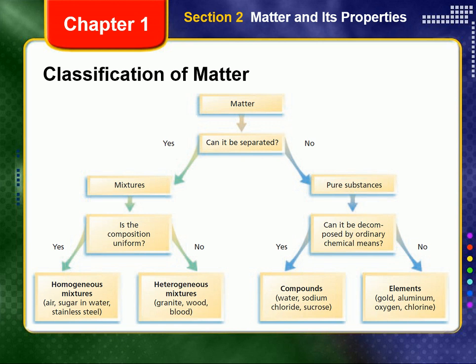They can vary in composition and properties from sample to sample, and sometimes from one part of a sample to another part of the same sample. All matter, whether it is a pure substance or a mixture, can be classified in terms of uniformity of composition and properties of a given sample. Figure 1-8 on page 15 of your text, or on the screen now, illustrates the overall classification of matter into elements, compounds, and mixtures.